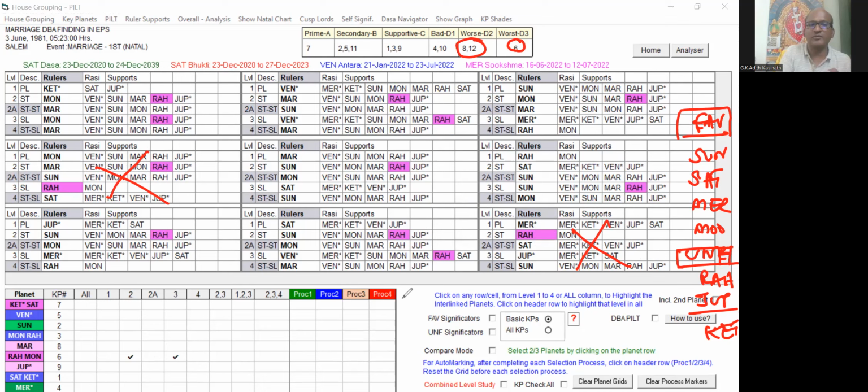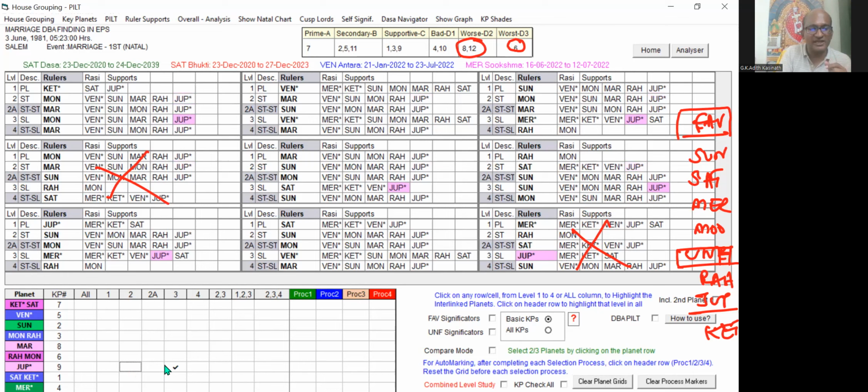Now I'm going to check the Jupiter planet first, I mean Jupiter at the 2nd level and 3rd level. Which planets have Jupiter in the 2nd level and 3rd level? Being a free planet, no planet is in its star, so we have to check only the sublord. It's Mercury only having Jupiter as the sublord. So that way we have eliminated these 2 planets.